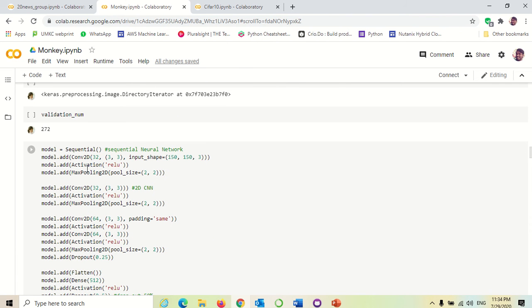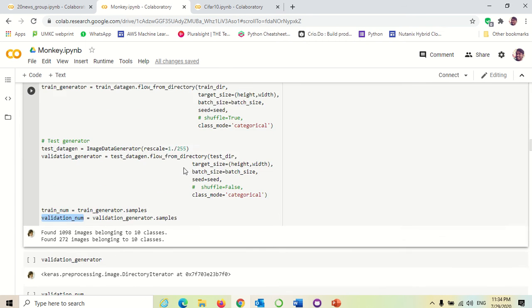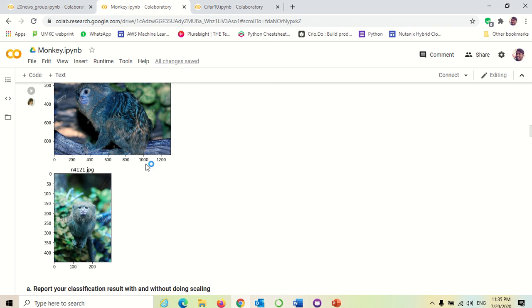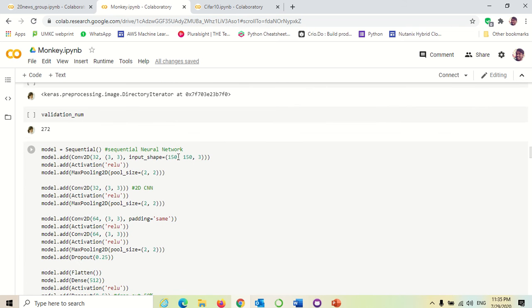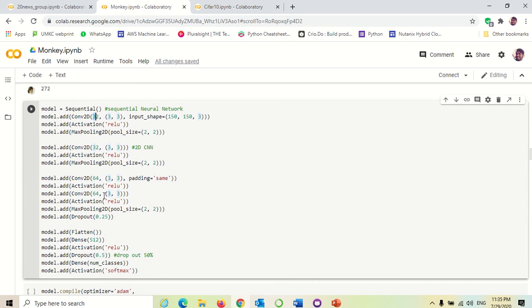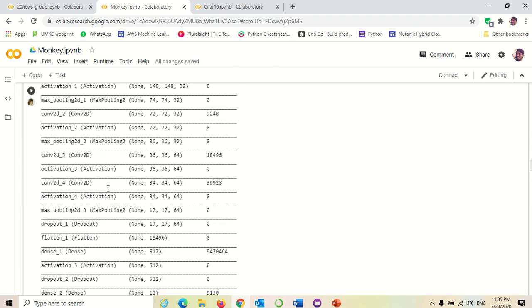I was creating a sequential neural network. As it is image data, I was using a 2D convolutional neural network. The input shape is 150, 150, 3, so the image size is 150 with 3 channels. Using convolution with 32 features, a 3 by 3 kernel size and ReLU activation. As I said previously, I was using max pooling 2D with a 2 by 2 size. It picks the maximum value from the window. I added some more layers and compiled it.